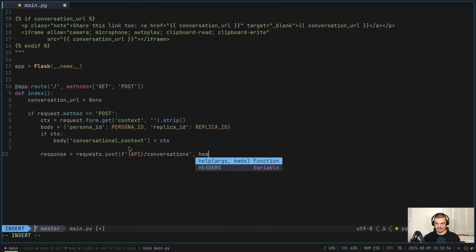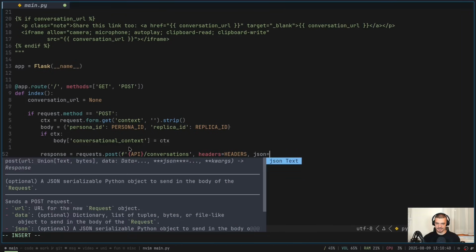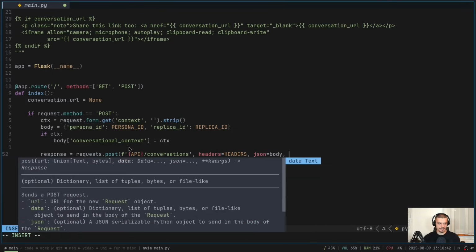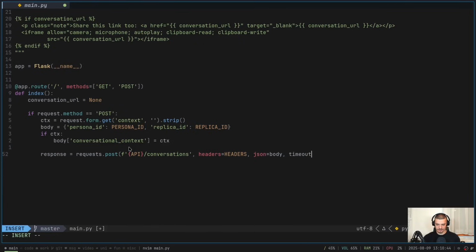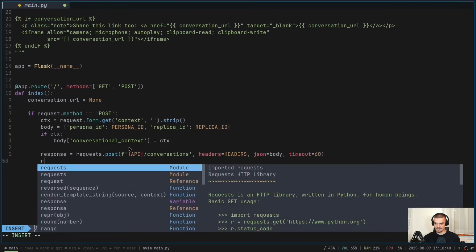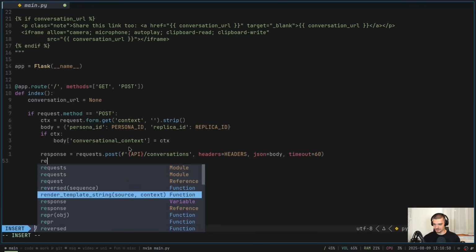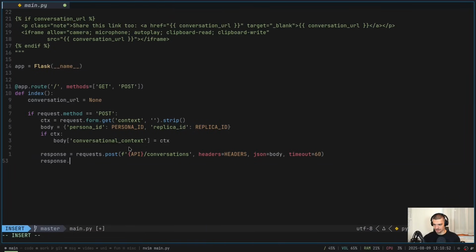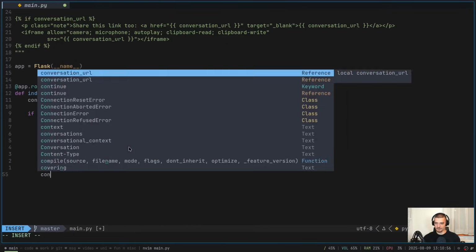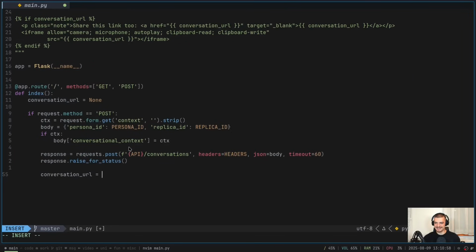And then we're going to say headers is equal to headers, JSON is equal to the payload, so the body. And we have a timeout of 60 seconds. That is the response. And then we're going to say here response.raise_for_status if there's a problem. And then we're going to say conversation URL is what we get as a result.